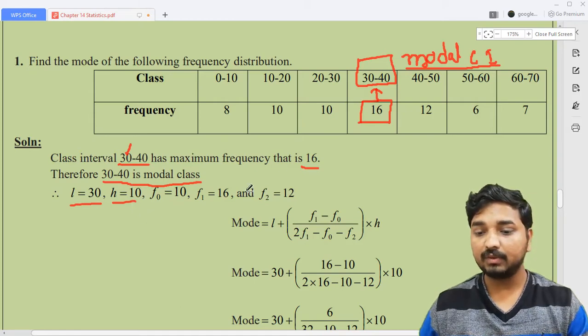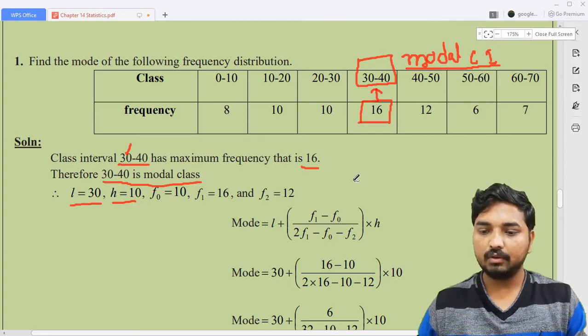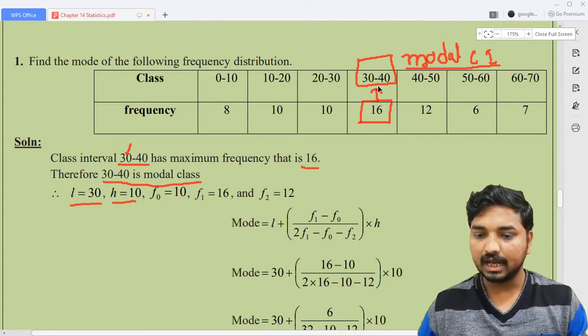And next, from the frequency column. Here 16 is the highest frequency. From here you need to identify f0, f1 and f2. Look at the highest frequency: this is called f1. Remember this. I'm not going to write this for all the questions, so you need to understand it here only. The highest frequency is called f1.